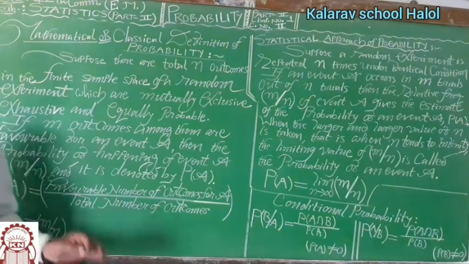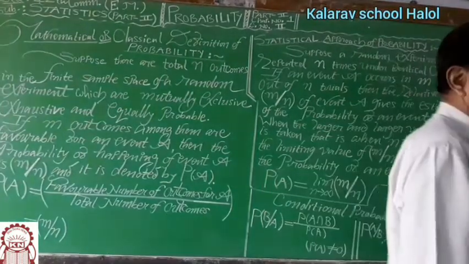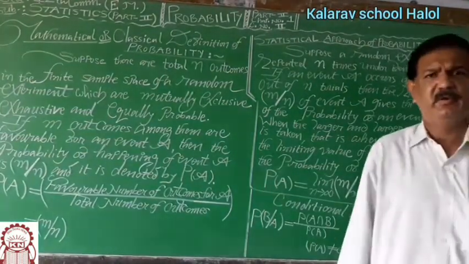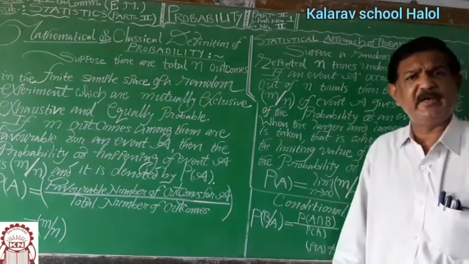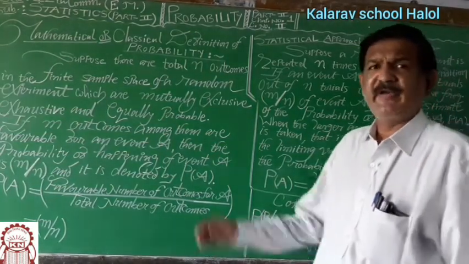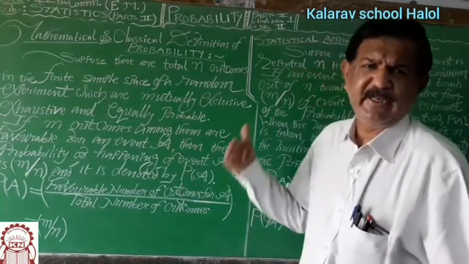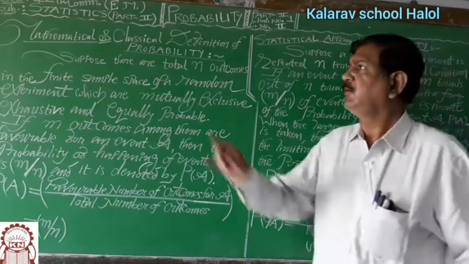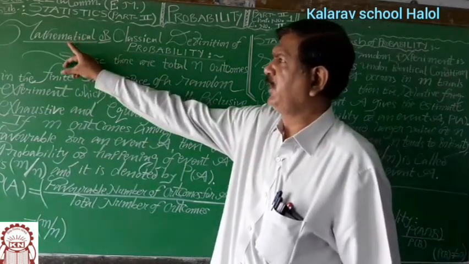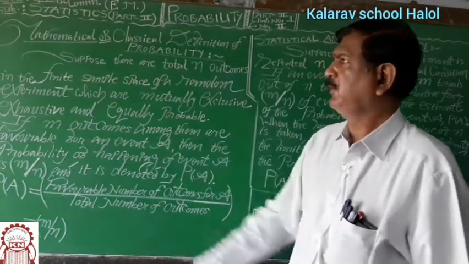Chapter number 1, important chapter, probability, in which last time we have covered the important definitions on probability and formula. Today we take the classical approach or the mathematical approach of the probability and the statistical approach of the probability. We first take the mathematical definition or the classical definition of probability.